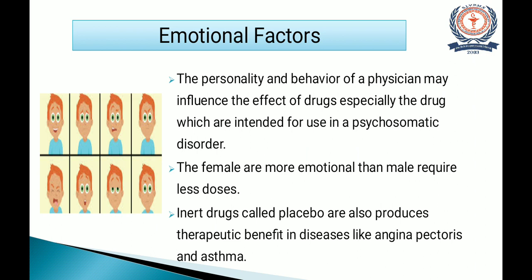Some inert drugs are called placebos. These placebos have the same physical properties as your normal drug, and they also produce therapeutic benefit in diseases like angina pectoris and asthma. We know the normal tendency of human beings that even just by visiting the physician, some patients feel better and calm. This is nothing but the psychology of the patient. That's why emotional factors play an important role while calculating the dose.